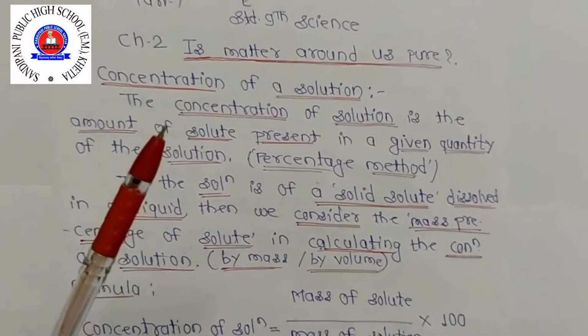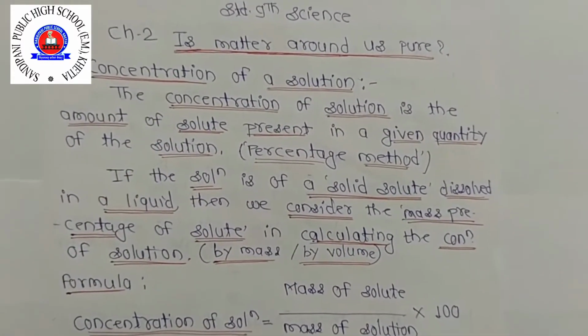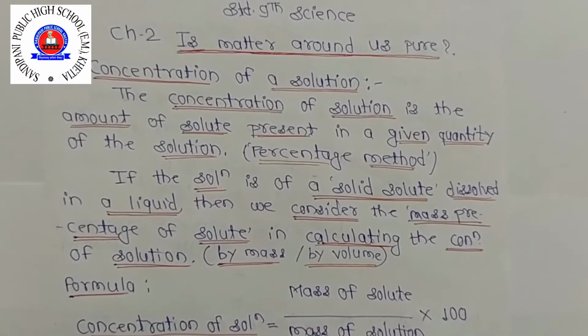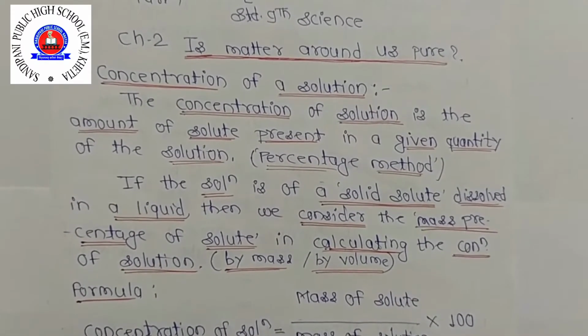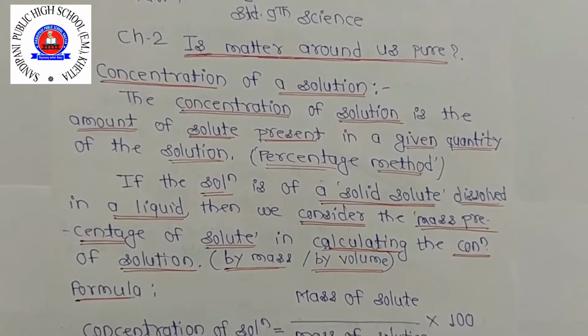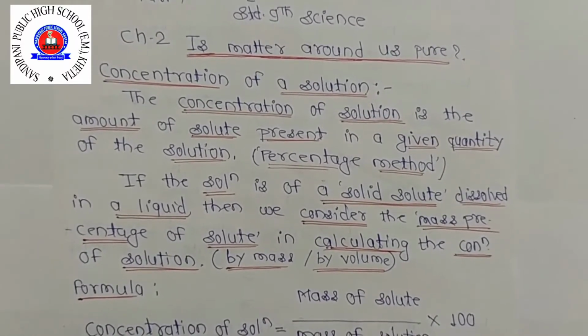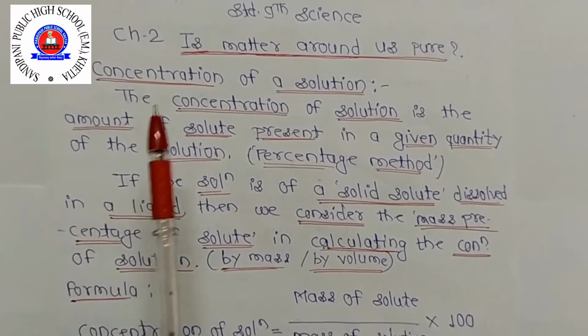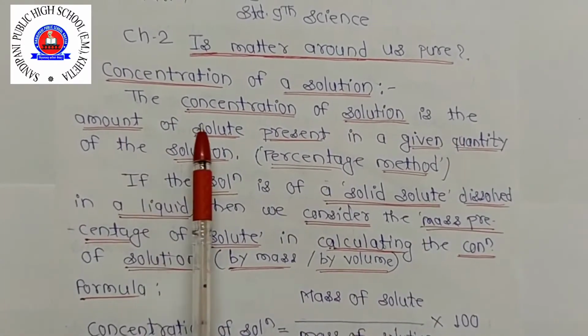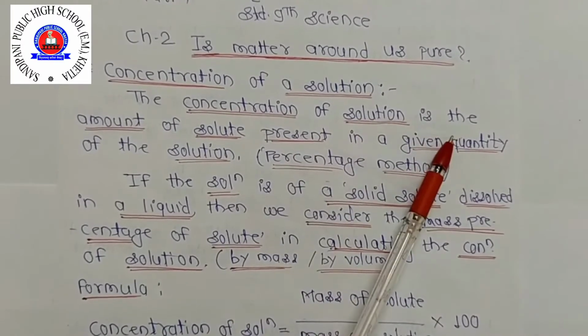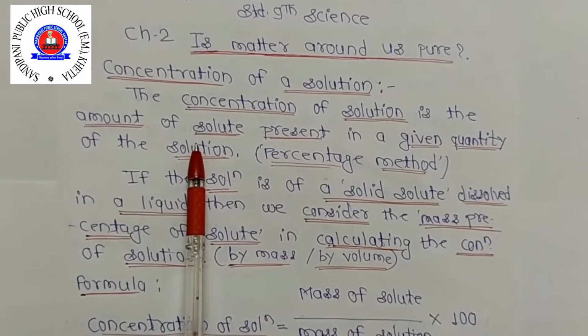Clear this one? It means the solution in which a small amount of solute is dissolved is called the dilute solution, and the one in which a large amount of solute is dissolved is called the concentrated solution. So the concentration of a solution is the amount of solute present in a given quantity of the solution.